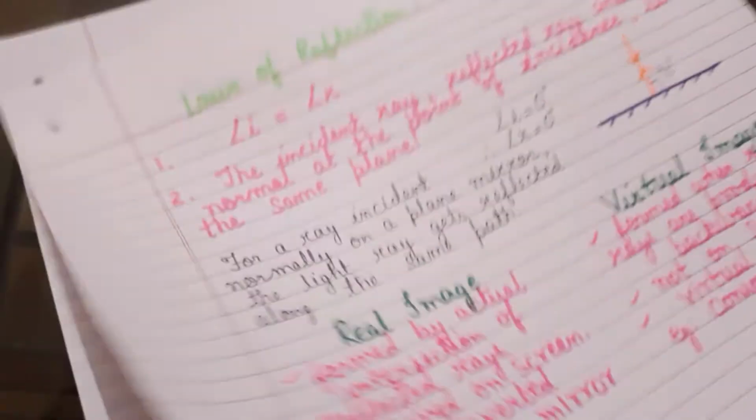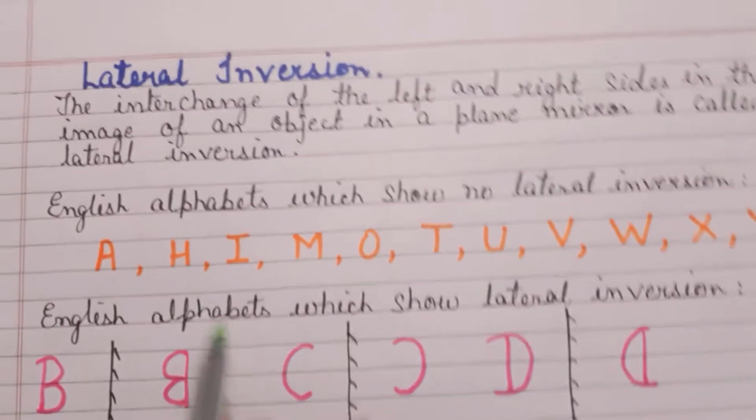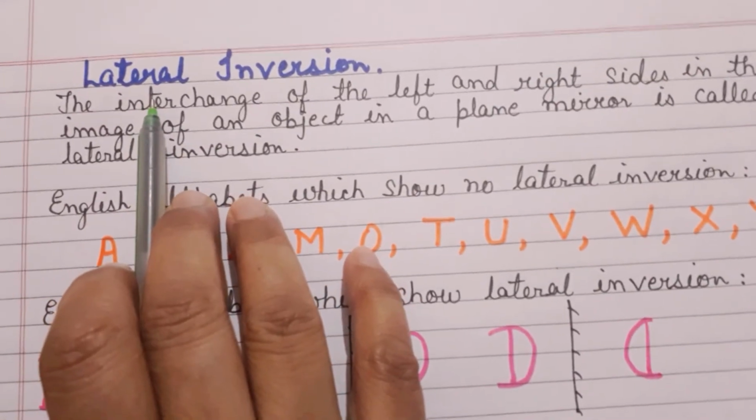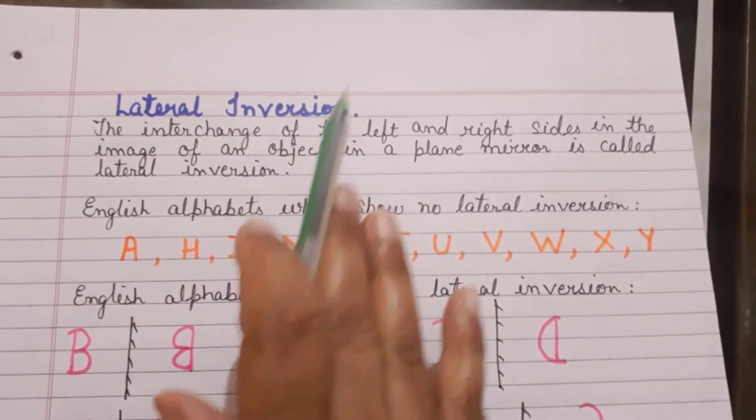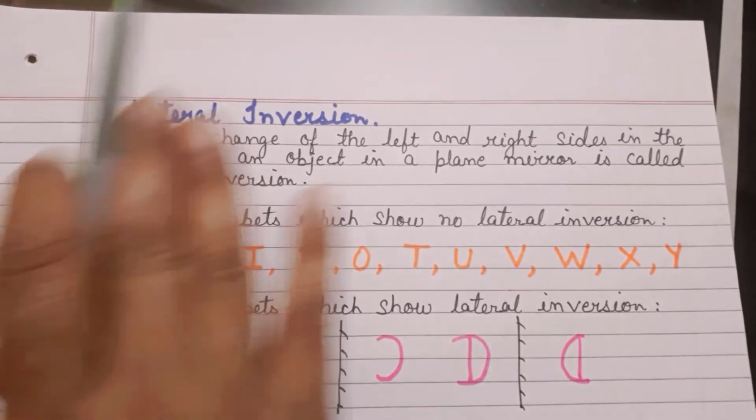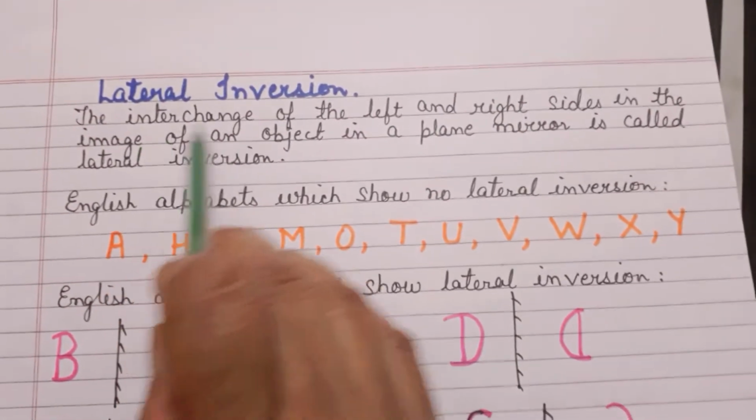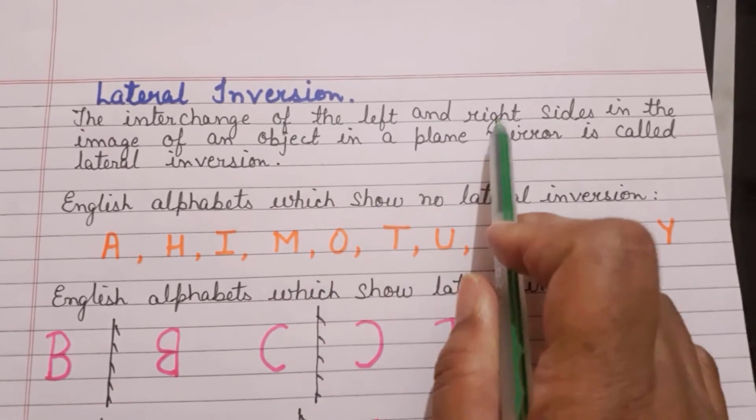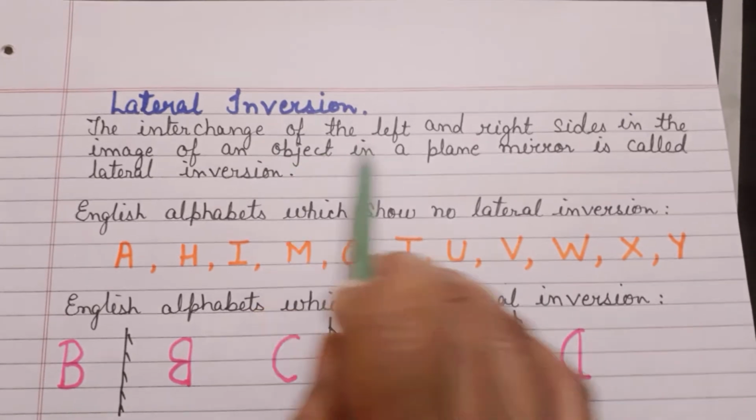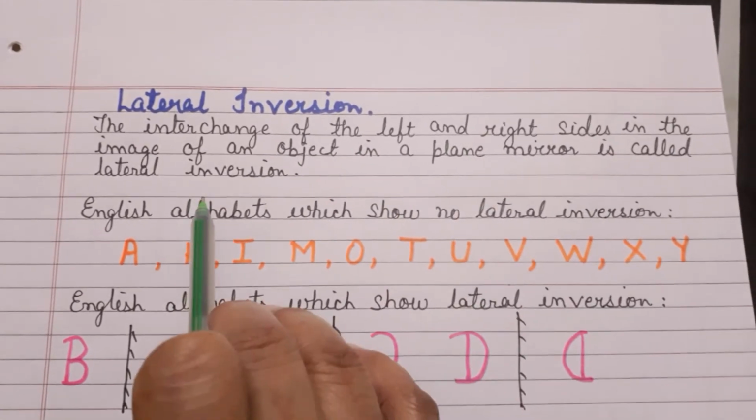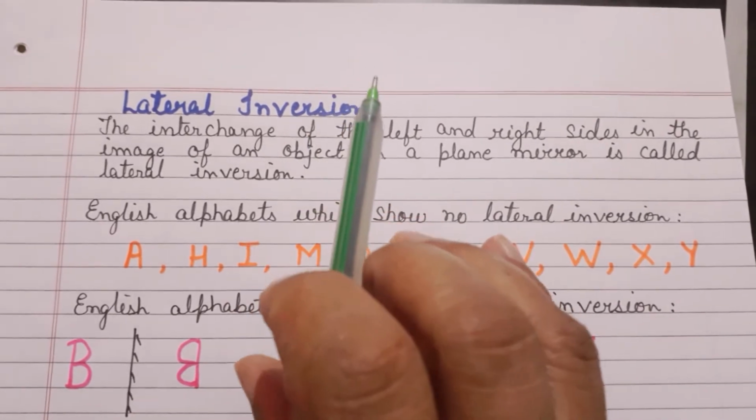Okay. So next I come to a topic called lateral inversion. What is the meaning of the word lateral? Lateral means sideways, and inversion means when the left appears to be the right side and the right appears to be the left side. Now, how do you actually define it? The interchange of the left and right sides in the image of an object in a plane mirror is called lateral inversion.